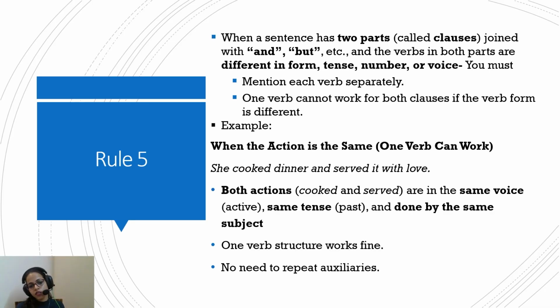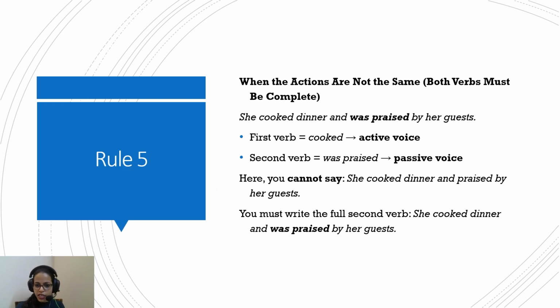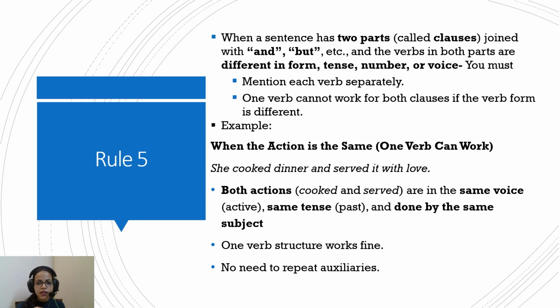She cooked the dinner, served it with love. It will not need another was, because same doer, same form, same tense. But here the doer is different, the active and passive voices are different. So we need a word for both. Now let's again read the rule so we can understand it better. When a sentence has two parts joined by and or but, and the verbs in both parts are different in form, tense, number or voice, you must mention each verb separately. Again, one word cannot work for both clauses if the word forms are different. I hope now you understand.